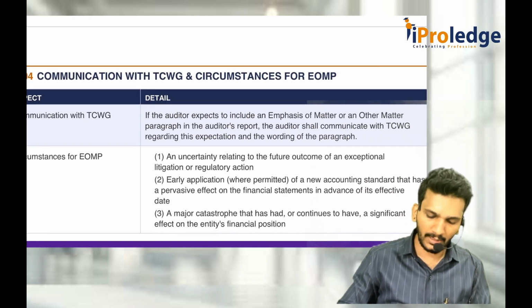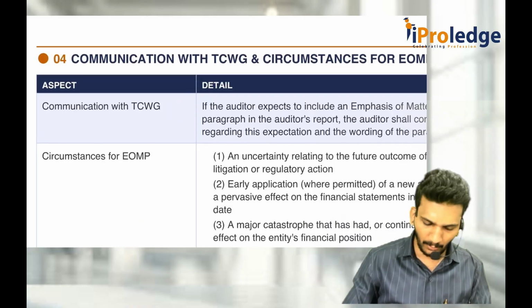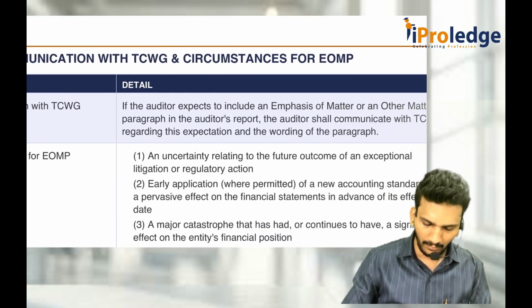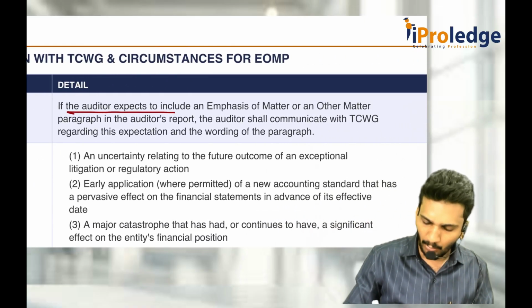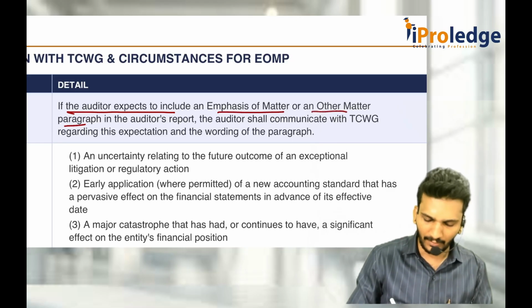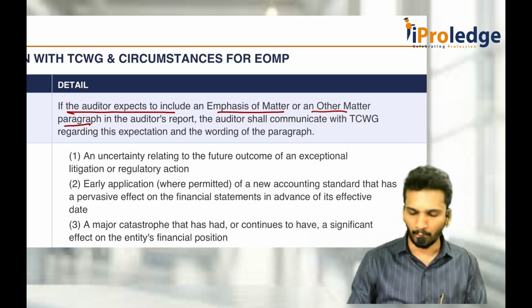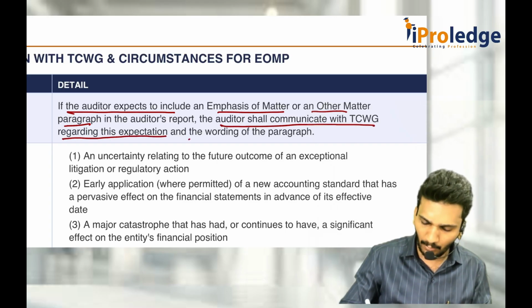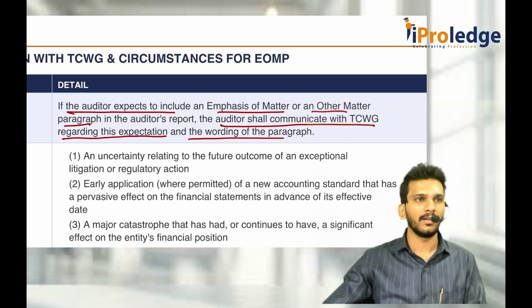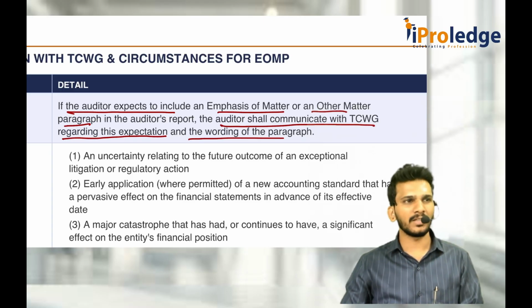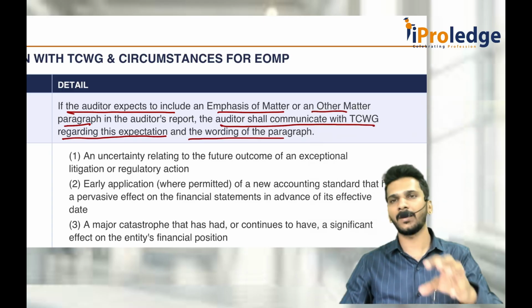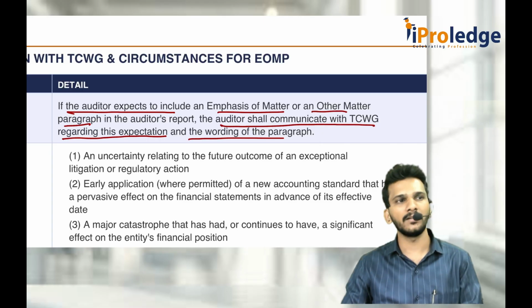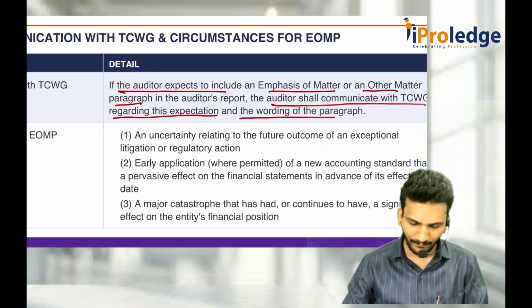How do you communicate with TCWG and the circumstances for an EOM paragraph? If the auditor expects to include an EOM paragraph or other matter paragraph, you don't directly include it in the audit report. First, the auditor shall communicate with the TCWG regarding the expectation and wordings of the paragraph. Sir, I felt these are important for users' understanding. I want to put it as an EOM paragraph or other matter paragraph. Do you have any objection? First, you talk to the management or TCWG.